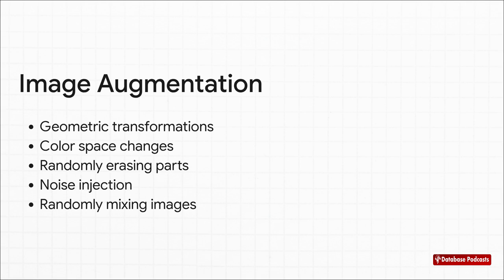So if you have an image, you can flip it, rotate it, mess with the colors, or even just add a little noise. The model gets to see all these different variations, and it forces it to learn what features are actually important. This makes it way more robust when it finally sees brand new data.